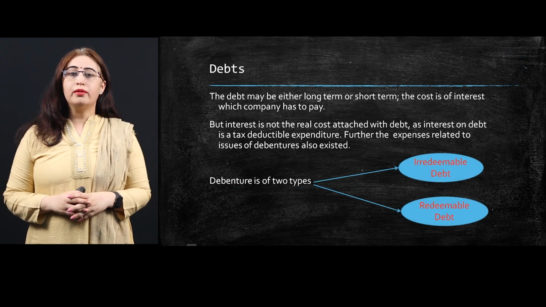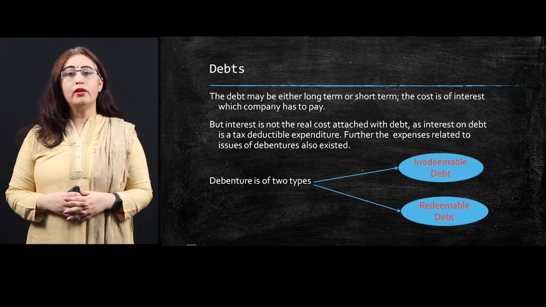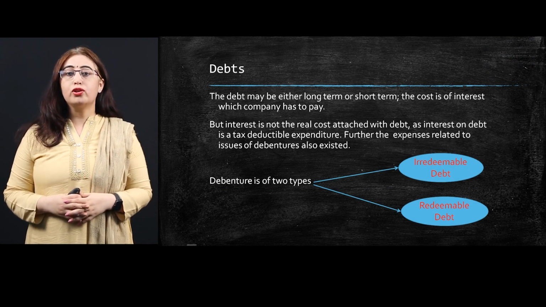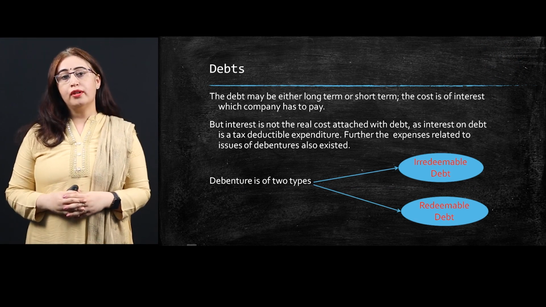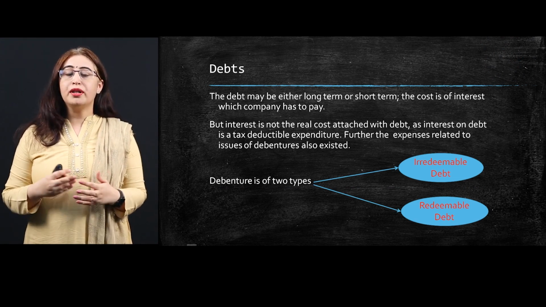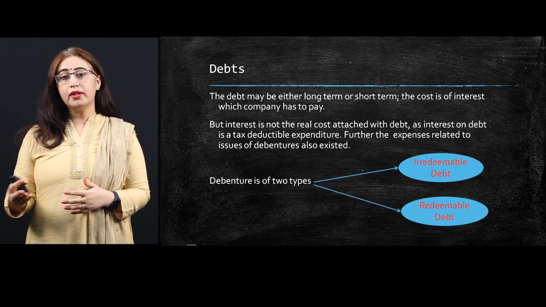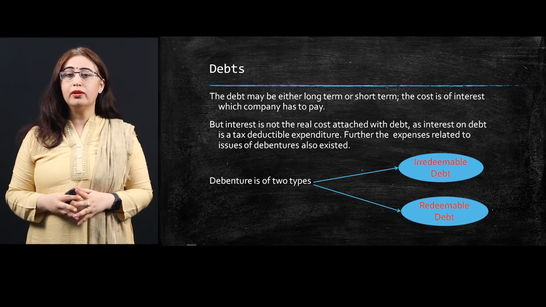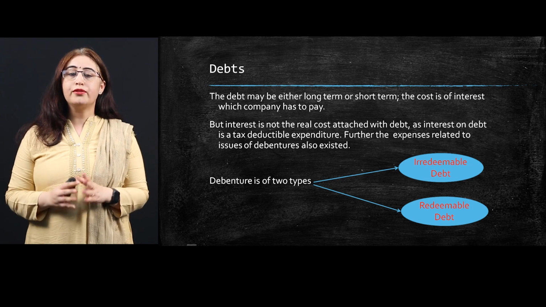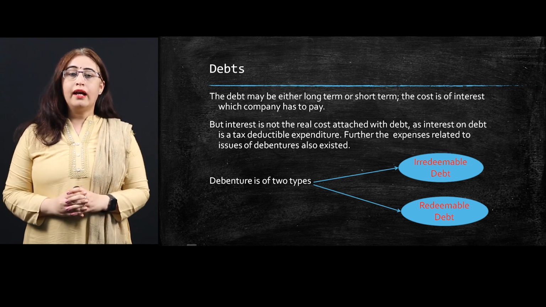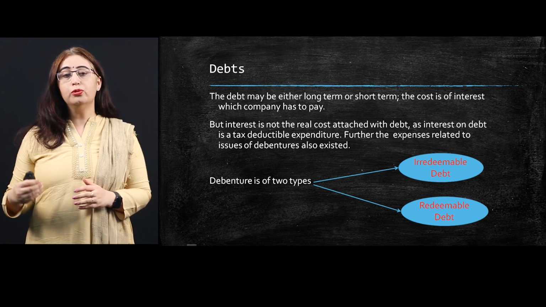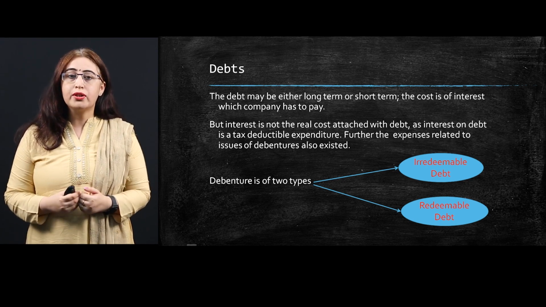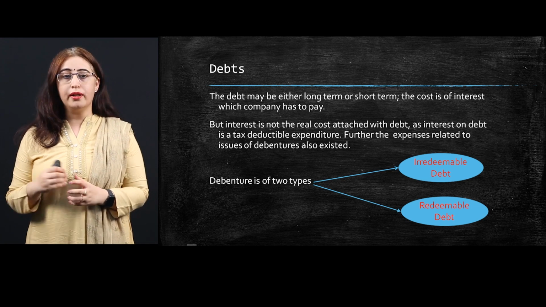When we talk about debt, it may be either long term or short term. The cost is the interest which the company has to pay. Debt includes long term and short term loans, debentures, and bonds. But in this session, we restrict ourselves to the debenture. The person issuing the debenture is a company, and the person who buys the debenture is called a debenture holder.